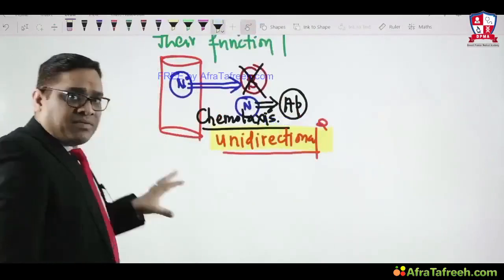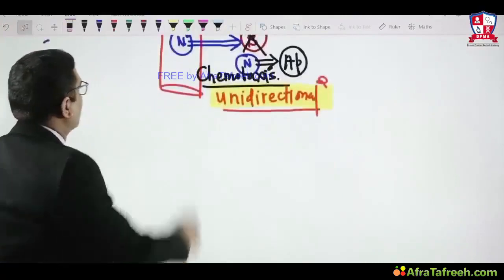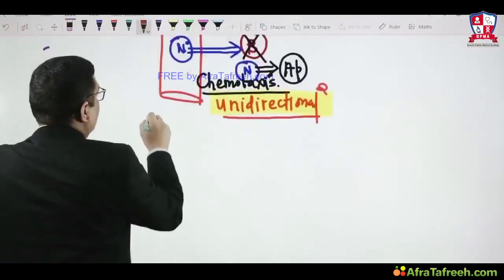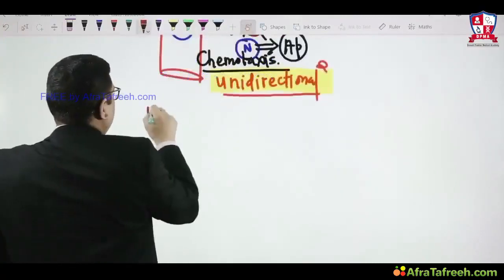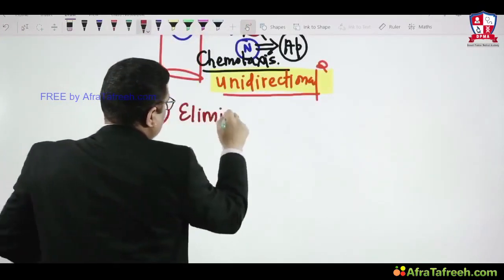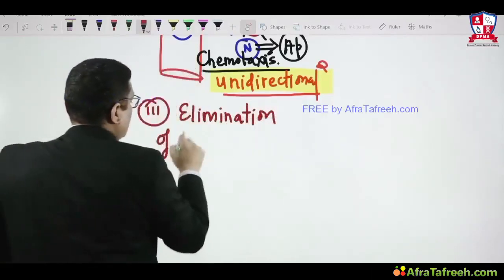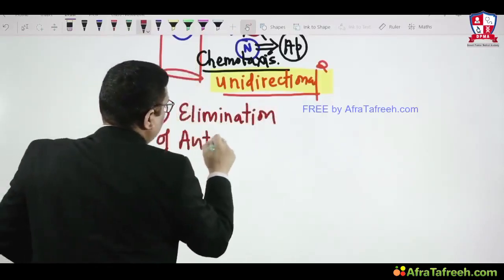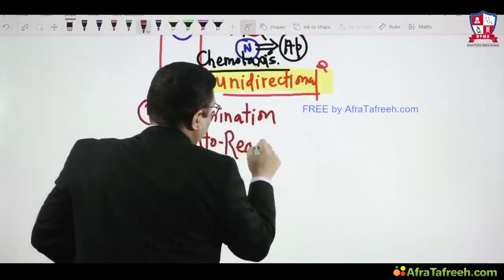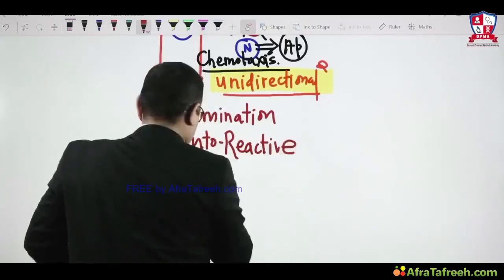So this is the second physiological apoptosis example. Third, another concept which we have to understand. Third example of the physiological apoptosis: elimination of autoreactive cells.